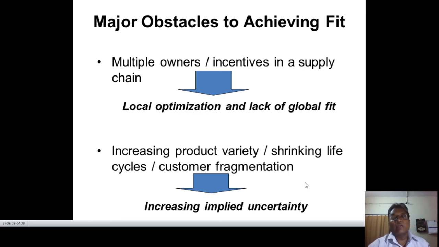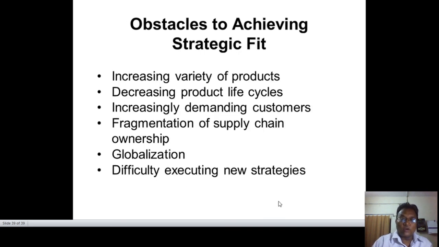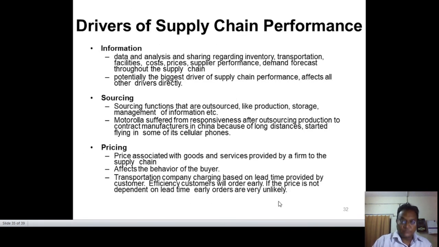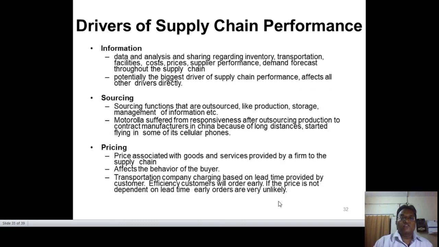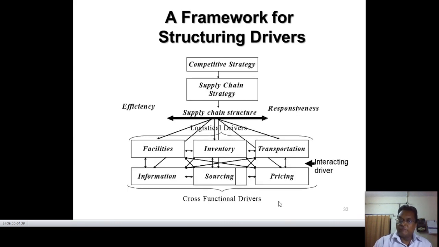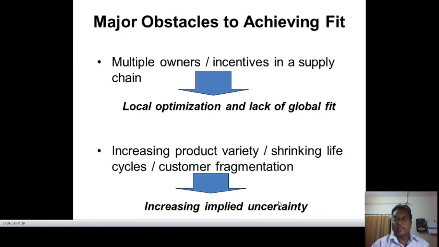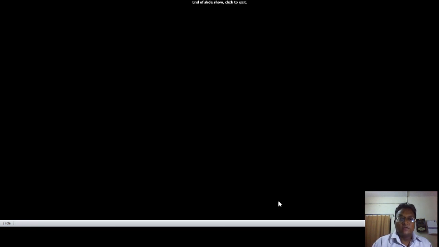The same thing is happening in every field of life. So in this supply chain, we have to maintain each and everything in such a way that our system works efficiently. Here we have already discussed the drivers today: facilities, inventory and transportation, information, sourcing and pricing. And we have already discussed the obstacles, and we have to manage these obstacles in such a way as to find new avenues for the development of supply chain, right?